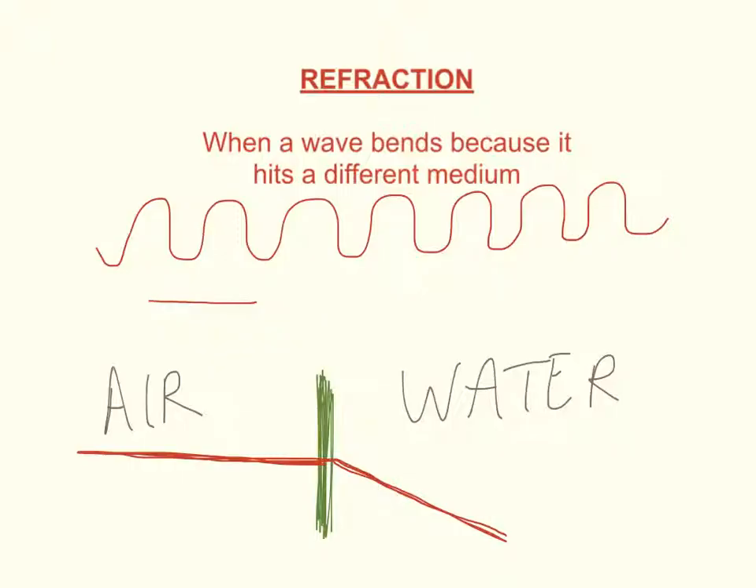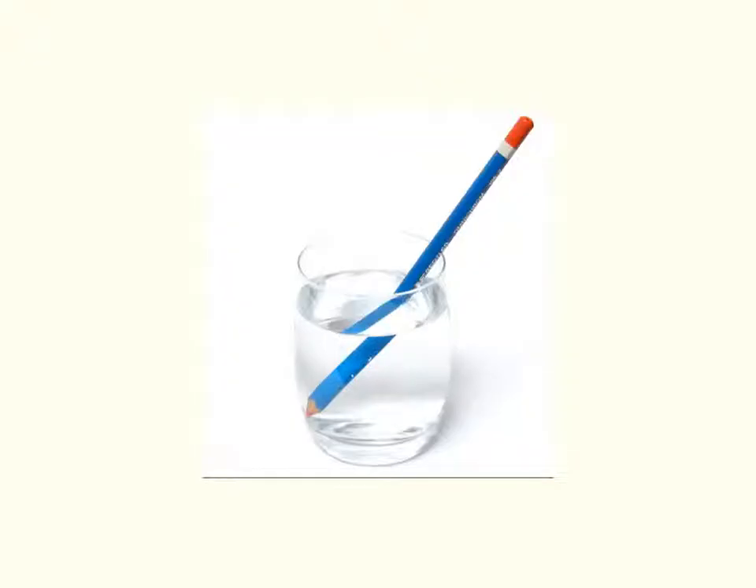Now, an example of that is, here's an actual example of that where light waves are traveling and then they hit water, and you can see that it distorts your view of the pencil. And all of that is just because light waves are bending as they hit that different medium.